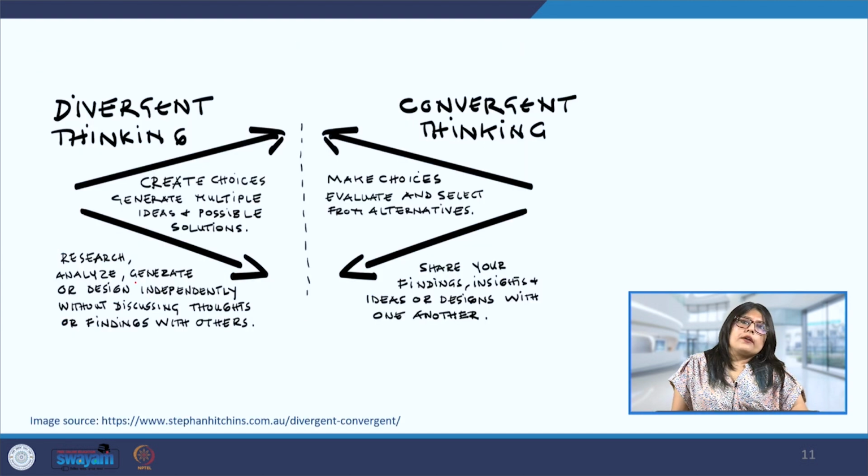So this diagram here shows the divergent thinking, how we can see here that we are first diverging, and the arrows here show how we are opening up our horizon, and the dotted line is where we arrive with our solutions, and then we diverge from that point, and then we converge from that point, so that we are left with one solution.